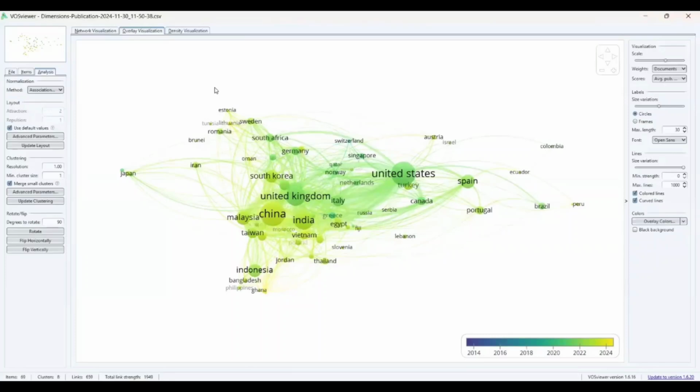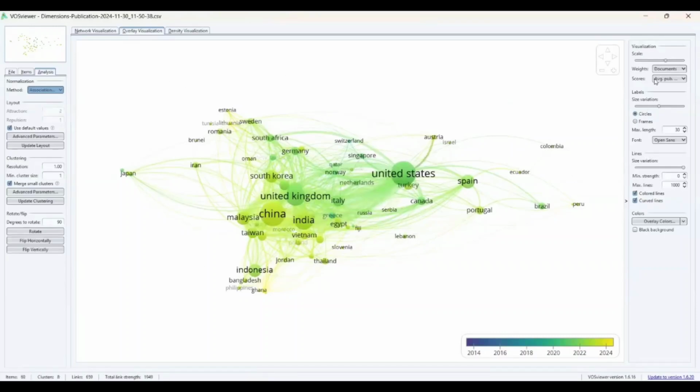This is my overlay analysis, right? I can also change my method. Yesterday we also discussed that we can go for no normalization, or we can go for the association strength. It's always better to go for the association strength because we are doing network mapping. So association strength is the best method, what I believe. We can go with that, right?